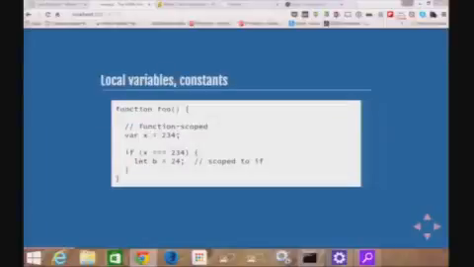Next thing, local variables and constants. I forgot the constant. That was helpful of me. But it's const, C-O-N-S-T. Right now in JavaScript, if you've programmed enough of it, you realize the crazy nature of the fact that the var really doesn't actually define the variable in the line of code you think it does. Right?